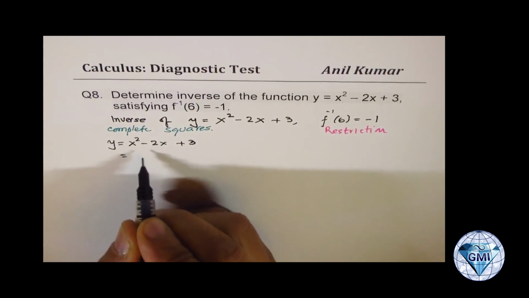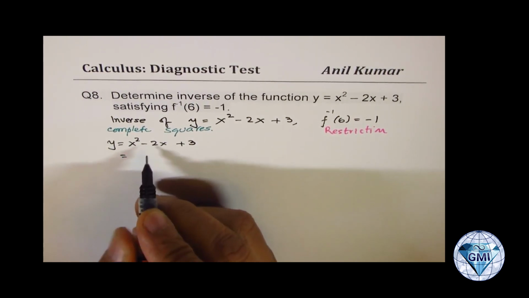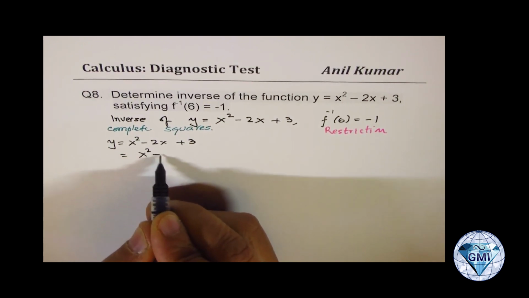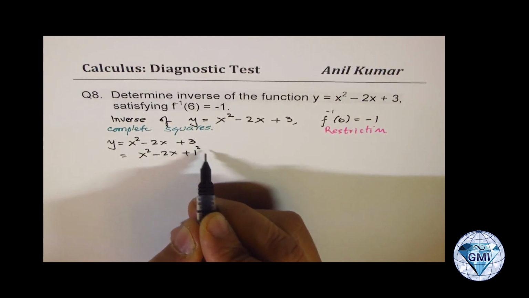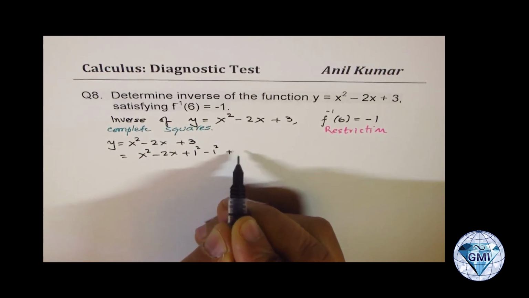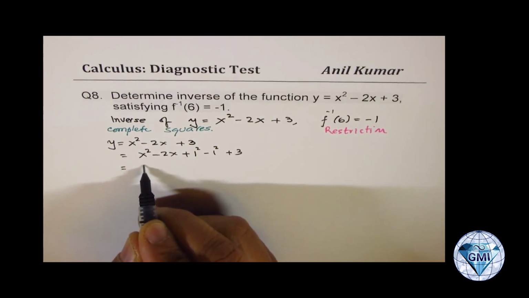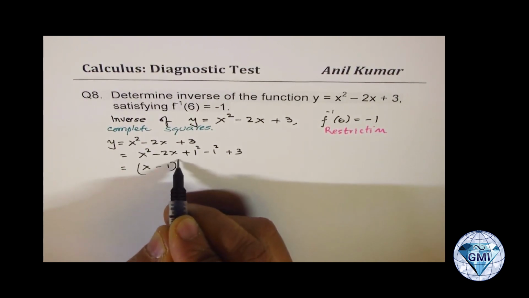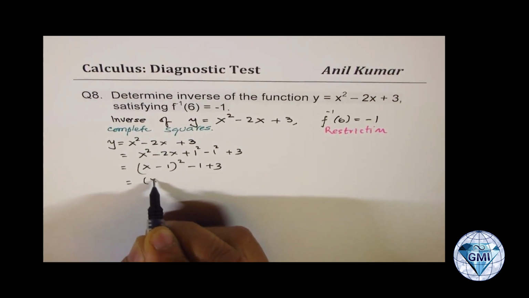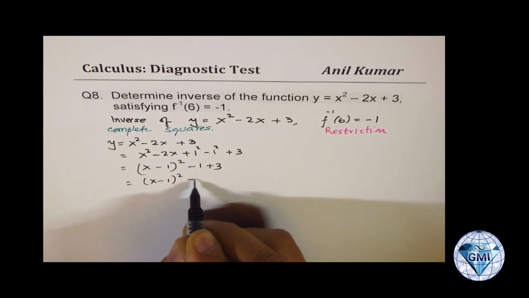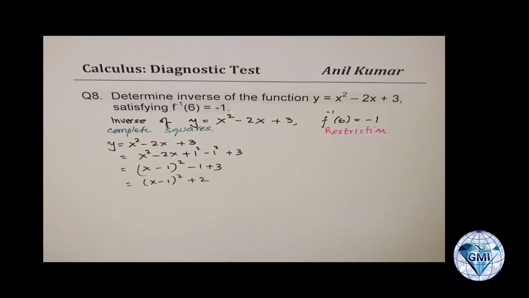To complete the squares, well, there's no coefficient. 1 is the coefficient, so the steps are simpler. So we get x squared minus 2x, half of 2 is 1, so we'll add 1 square and subtract 1 square. Is it okay? Now first 3 terms make a perfect square. In this case it is x minus 1 whole square, and we have minus 1 plus 3, and that gives us x minus 1 whole square plus 2. So that becomes the required function.